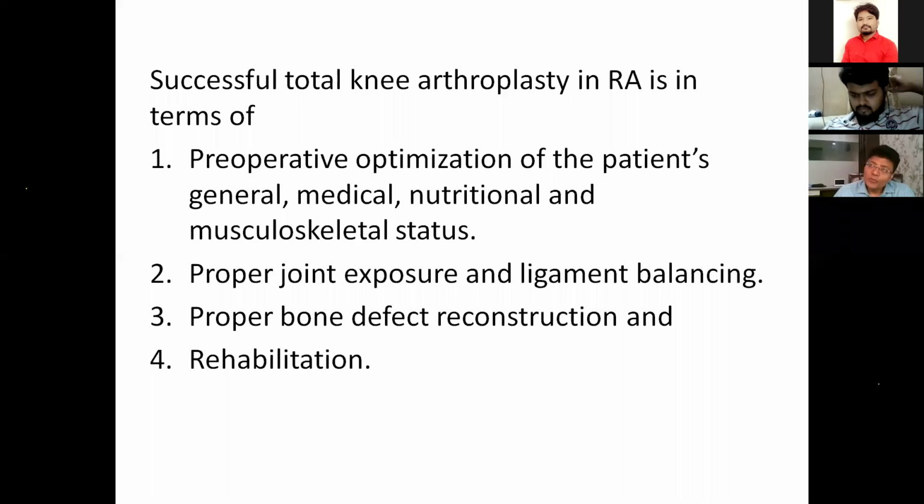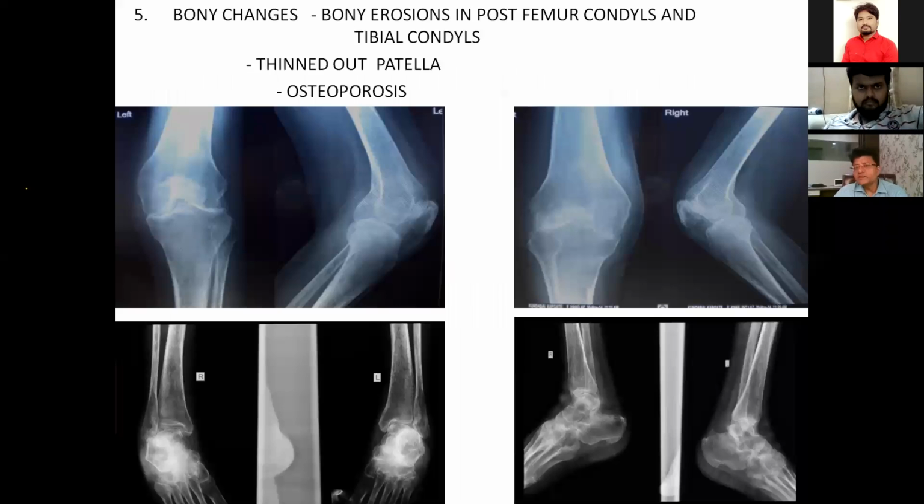In rheumatoid arthritis, bone defects are very common as compared to osteoarthritis, so we should focus on defect management, and ultimately rehabilitation is a very important aspect of managing this rheumatoid arthritis patient. So what are the bony changes present in rheumatoid arthritis? Bone erosions, osteoporosis because of the disease itself and because of the chronic use of steroid. Patella is usually thinned out. So whenever we do replacement, we always think twice before resurfacing the patella.